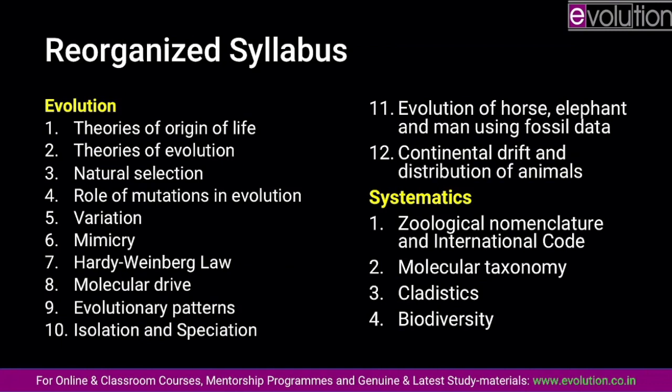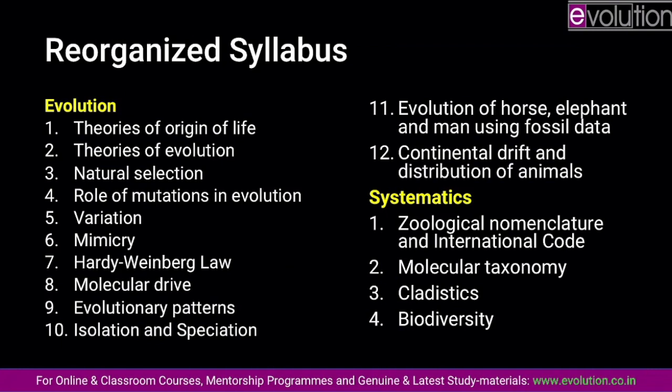This earliest cell was the universal common ancestor that we also know as the last universal common ancestor. In the theories of origin of life, first you will have to deal with Stanley Miller's experiment, and then, based on that experiment, what the subsequent scientists established about the sequence of events which led to the origin of life.